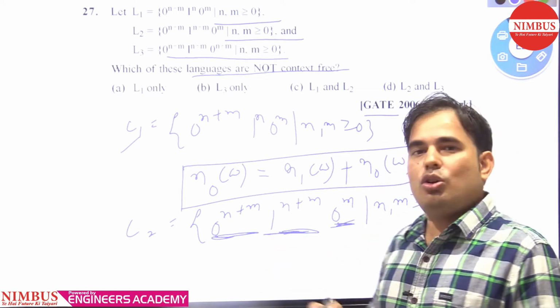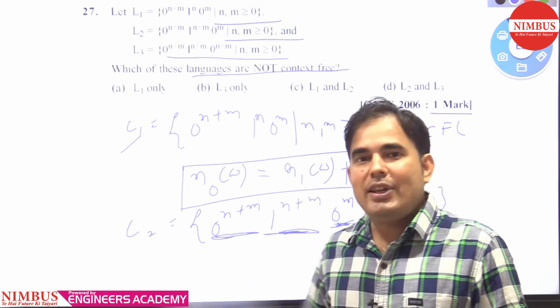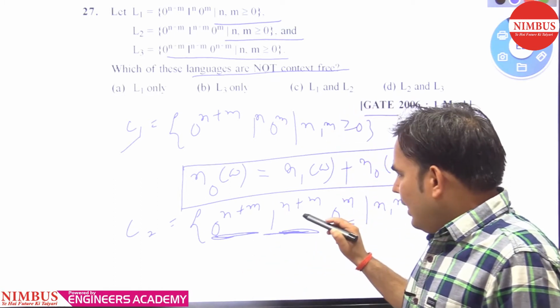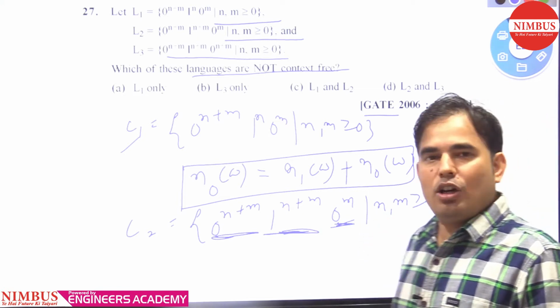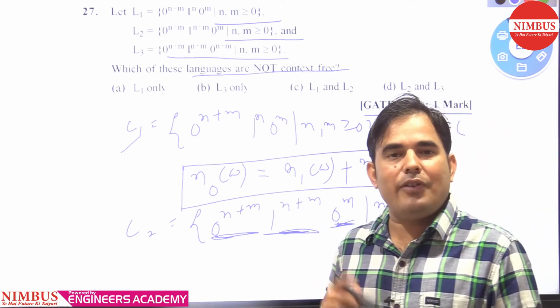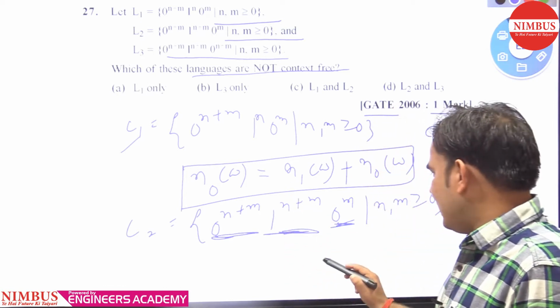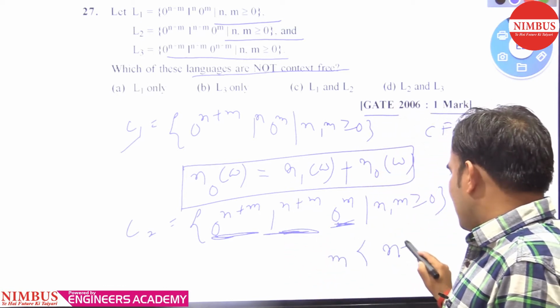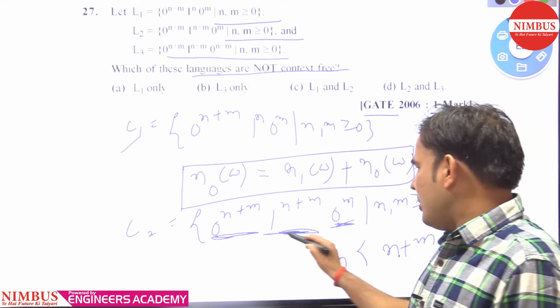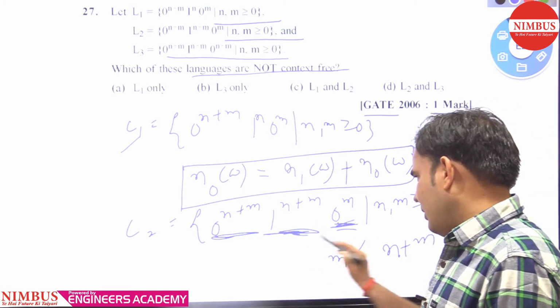It always compares that the number of zeros coming after the ones is always less than the number of ones. You can say that m is always less than n plus m.